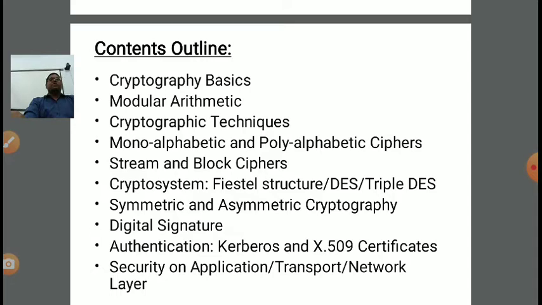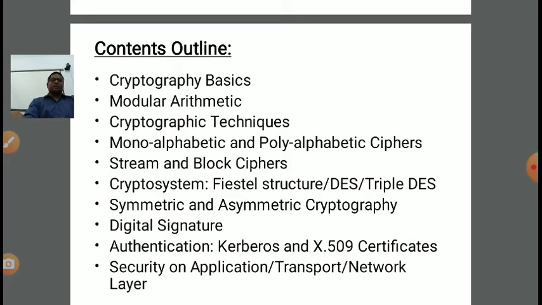Then we have discussed two categories of ciphers: stream cipher and block cipher. In stream cipher, as the name implies, bit by bit level transposition or bit by bit substitution is possible. In block cipher, a group of alphabets in plain text is converted simultaneously, concurrently, into a group of alphabets of the ciphertext. That's why it is called a block cipher.